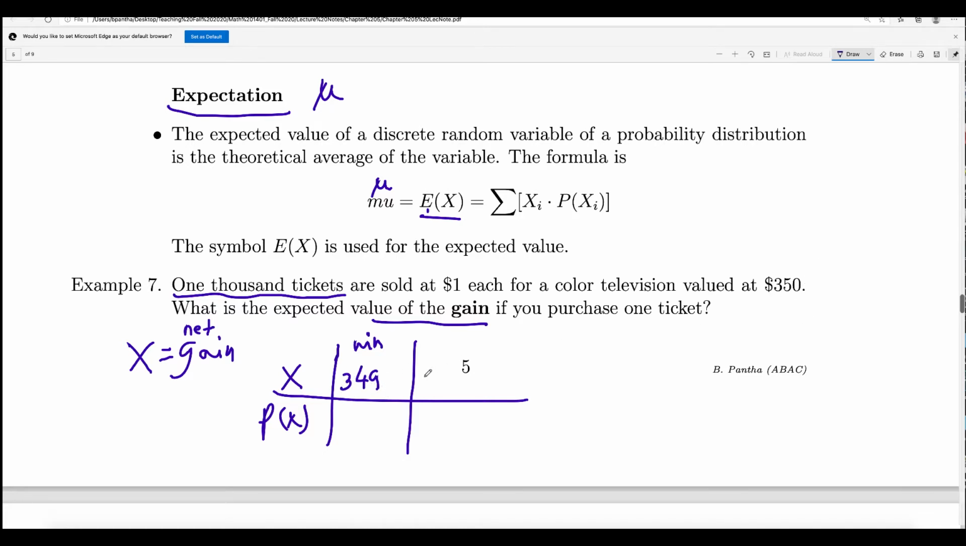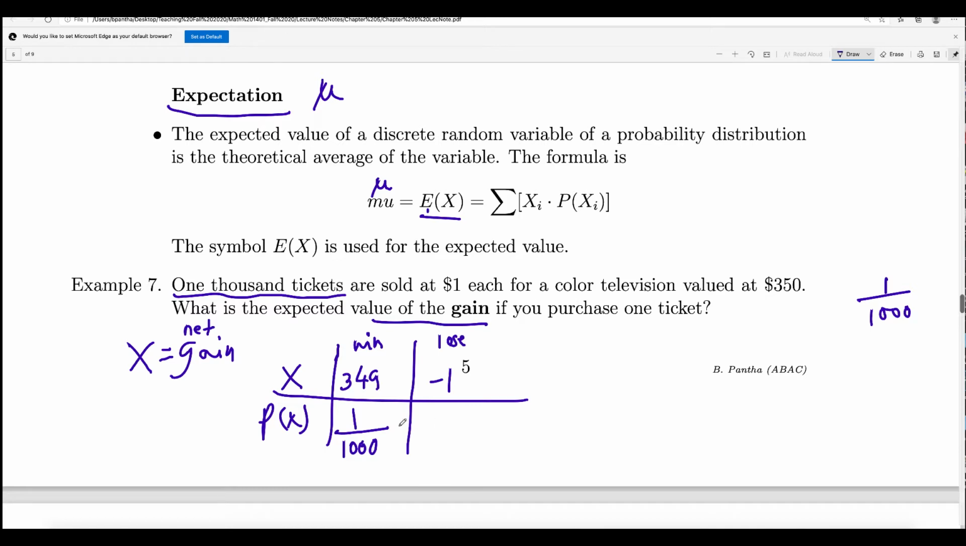And if you don't win, then you will lose $1. That's why I wrote -1. Either you will win $349 or you will lose $1, right? So what is the probability that you will win $349? How many total tickets are there? 1,000 tickets. Only one of them wins. So 1 out of 1,000 is the probability that you will win the prize.